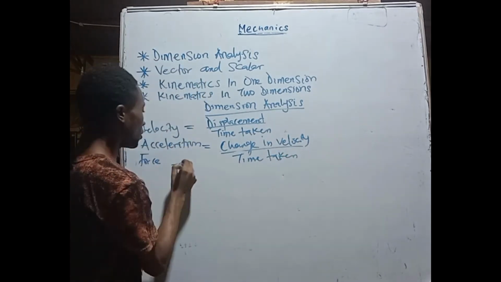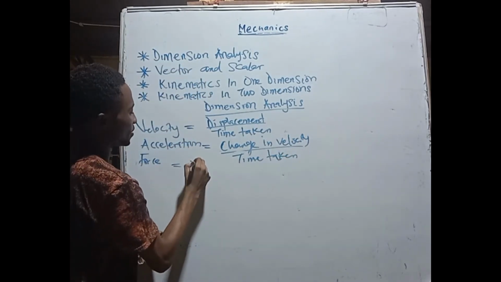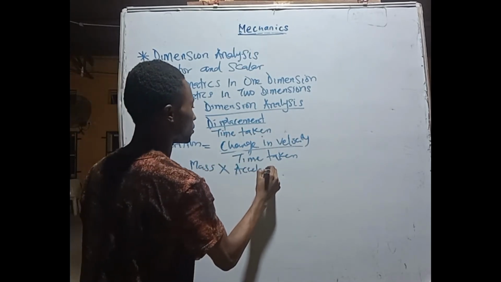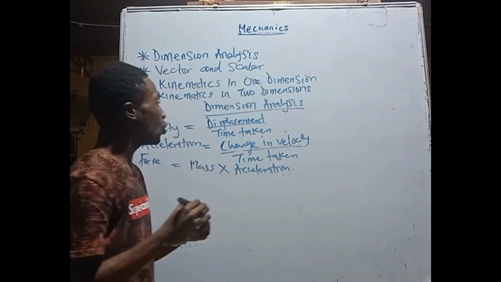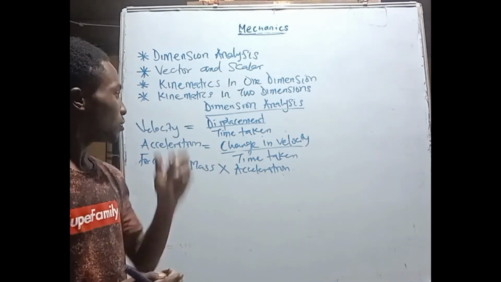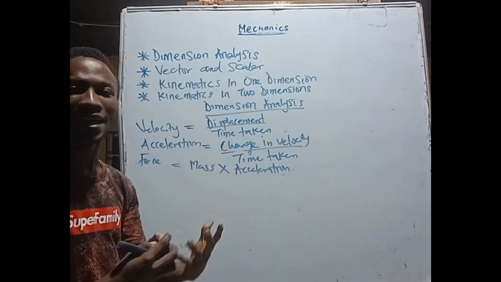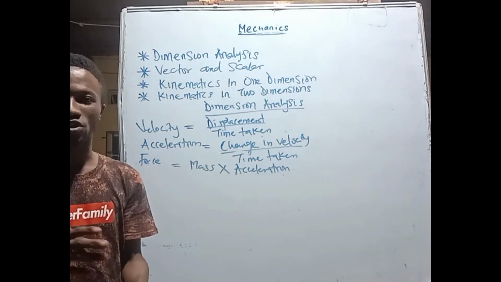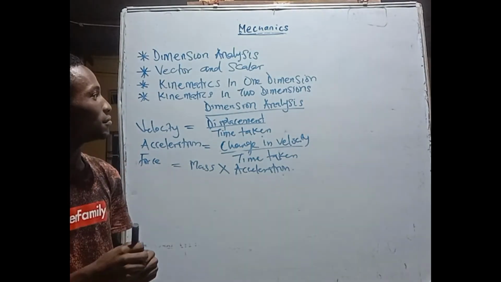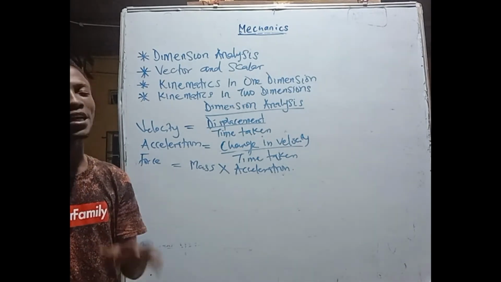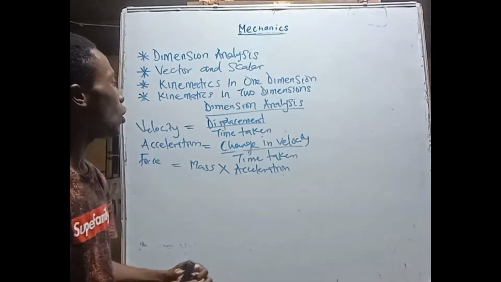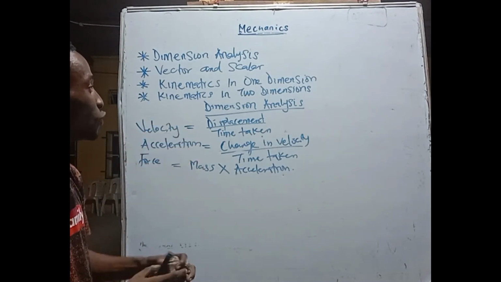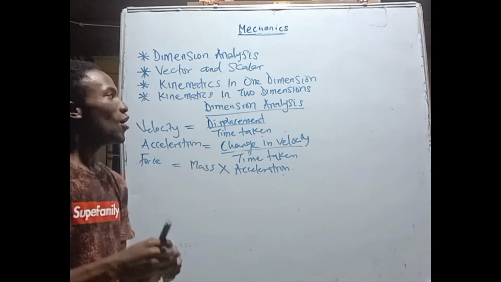And for our force, we have mass times the acceleration of the body. Alright, so we are taking this one after the other so we can see how we get their dimension and how we get their unit. From their units we can derive their dimension. Like we said the other time, there are 7 fundamental quantities. But out of these 7, we have 3 major ones that we depend on to get the dimension of other quantities.